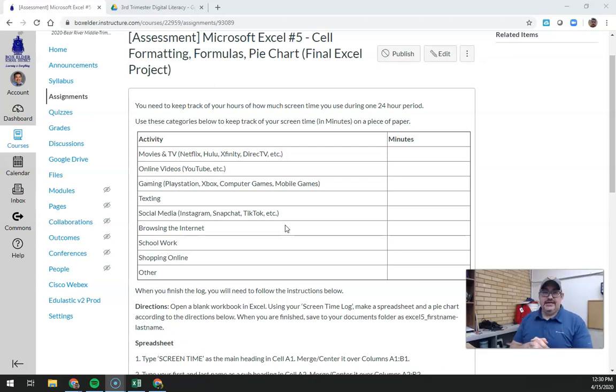We're going to look at cell formatting, formulas, and then a pie chart, similar to the bar chart that you inserted into the previous assignment, but this is the pie chart.